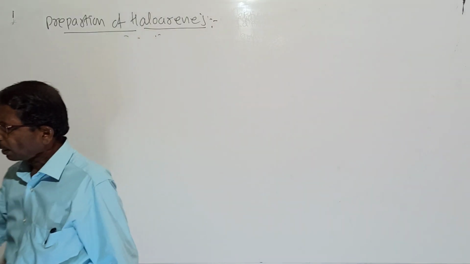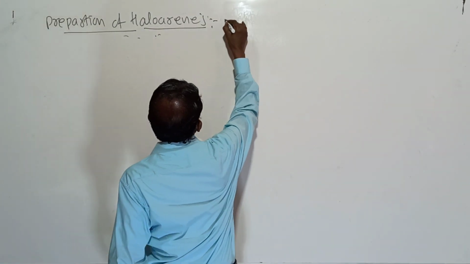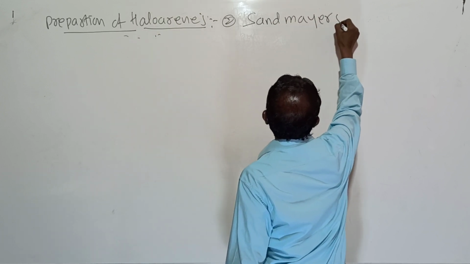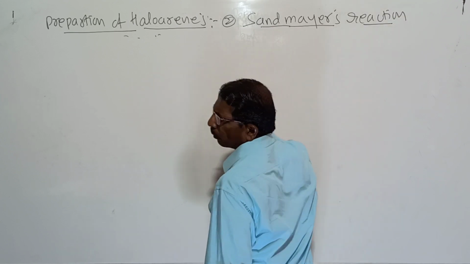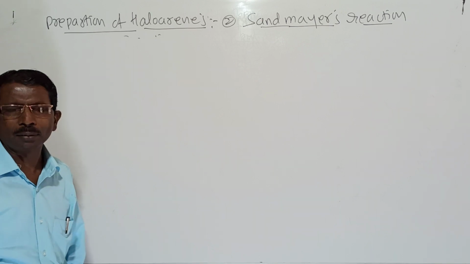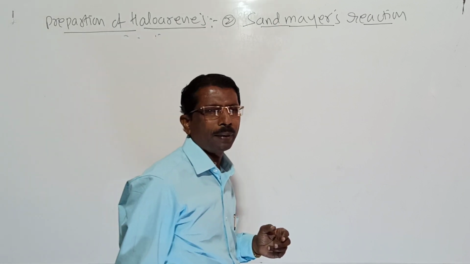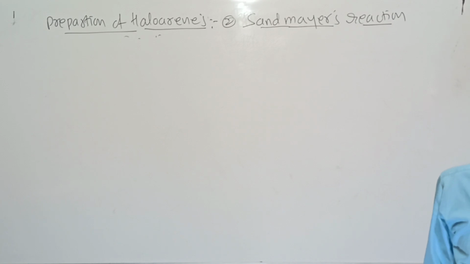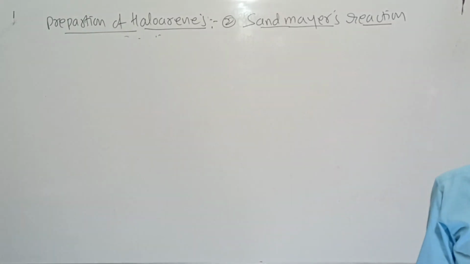Then the second one, a very important one, is called Sandmeyer's reaction. What is Sandmeyer's reaction? When primary aromatic amines are treated with sodium nitrite and HCl at low temperature, it forms benzene diazonium chloride, the diazonium salt.